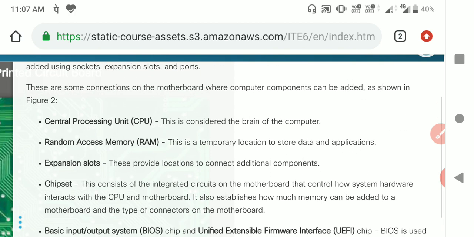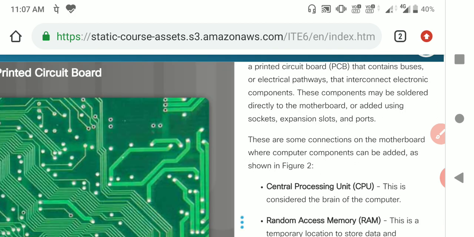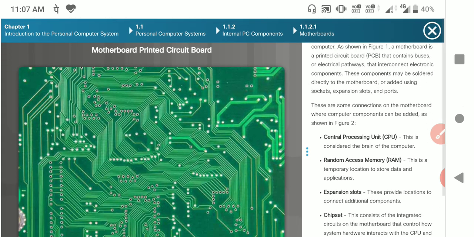If you observe the picture of the motherboard, it is just a graphic depicting the motherboard. In real time, most motherboards appear in green color actually. These white lines indicate the soldering, used to connect the corresponding components on the motherboard, or it can be used for connecting devices like cables.